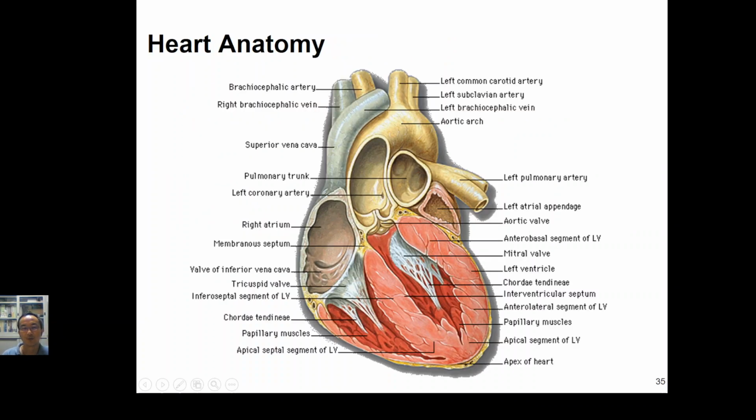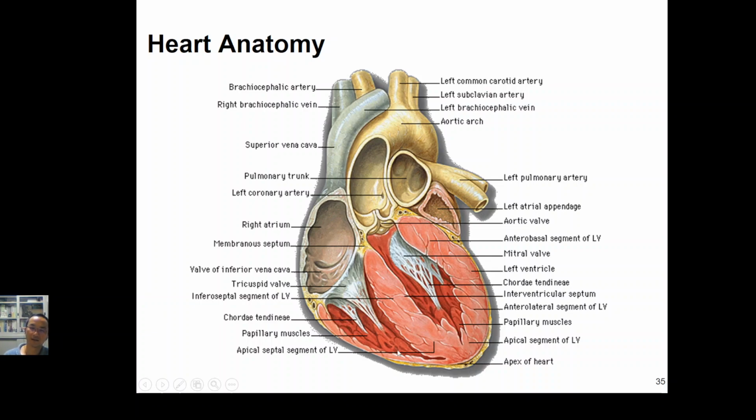Before we start to know what ECG is, we need to know a little bit about our heart anatomy. The heart consists of 4 chambers, 2 atria and 2 ventricles. The left ventricle will be a little bit bigger compared to the right ventricle. This is because the left ventricle will give the force for the main circulation, and the right ventricle will give the force for the pulmonary circulation.